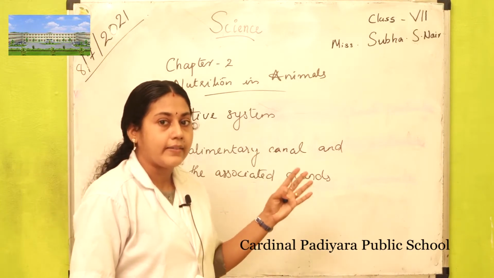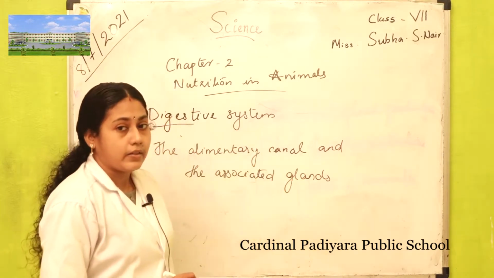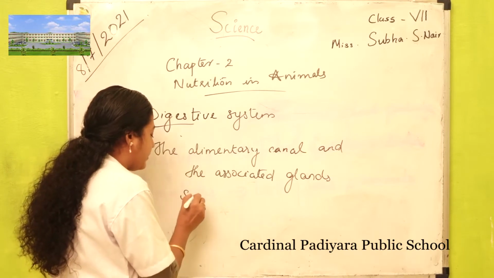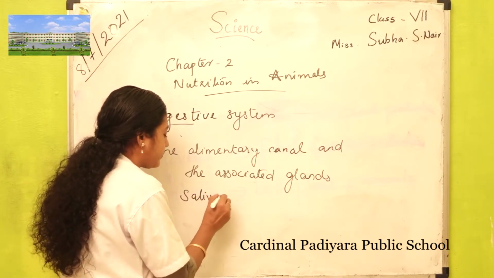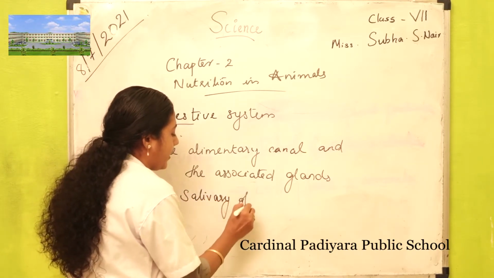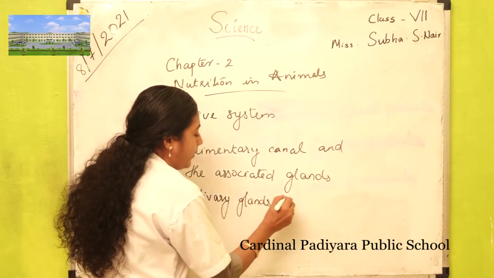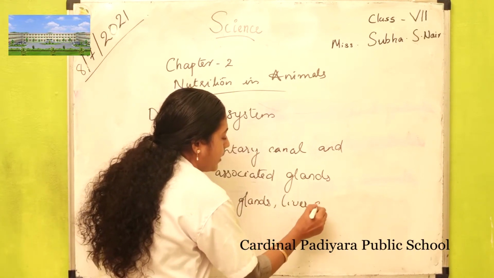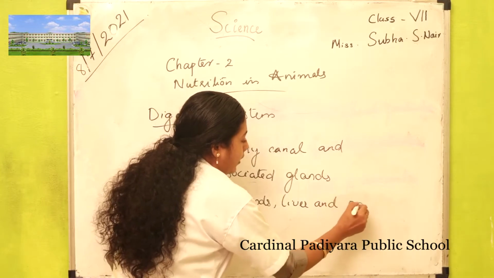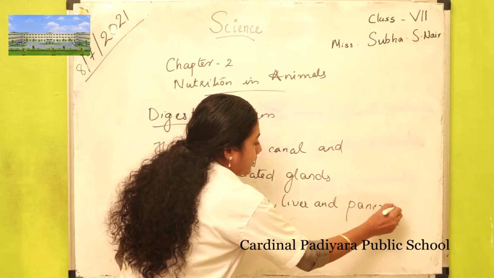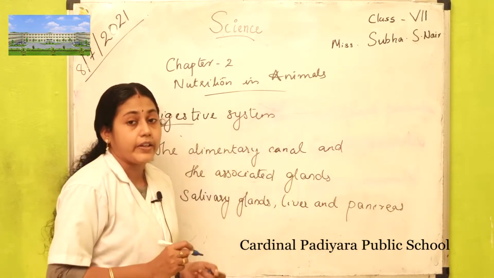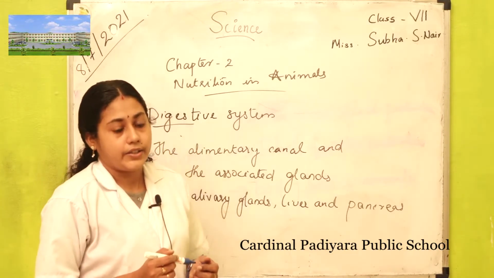Which are the glands involved in the digestive system? They are the salivary glands, then liver and pancreas. Liver and pancreas are the glands associated with the process of digestion.